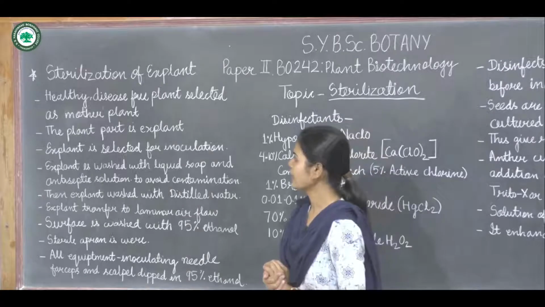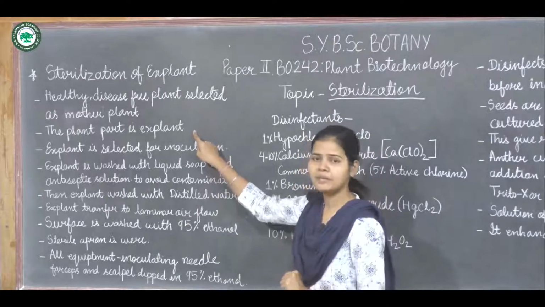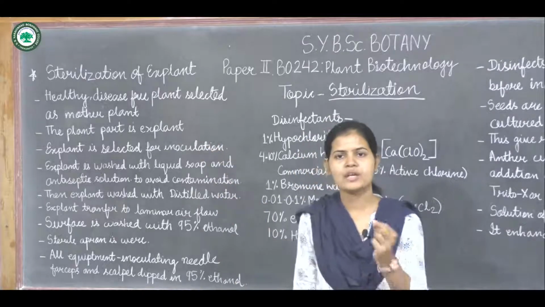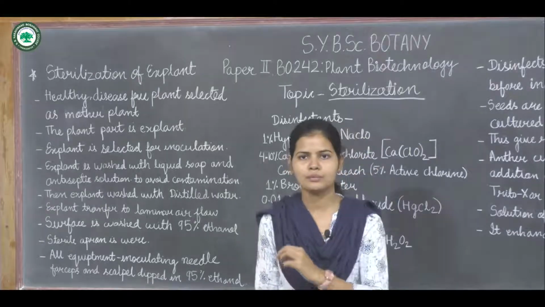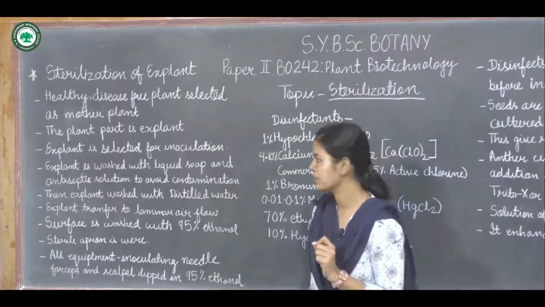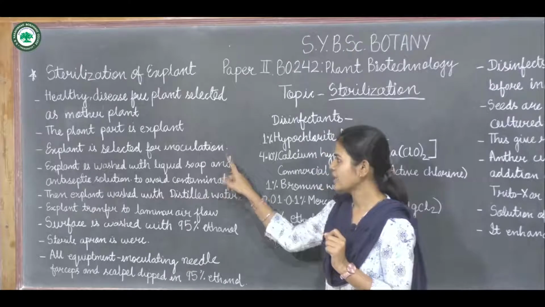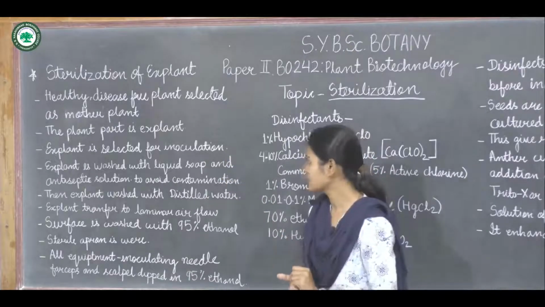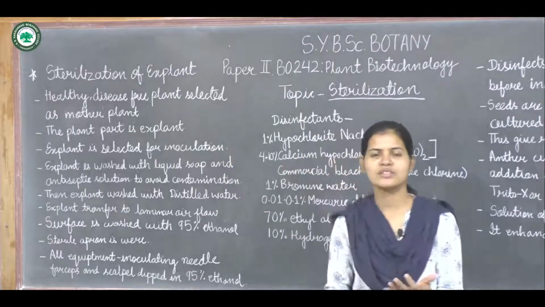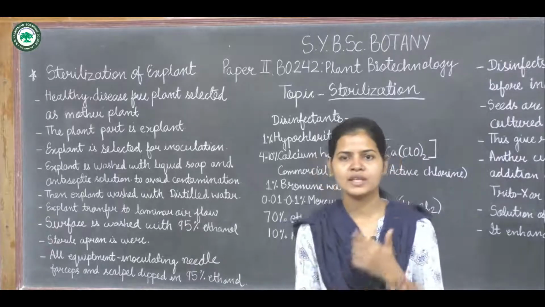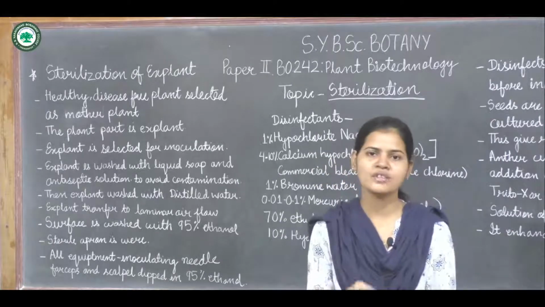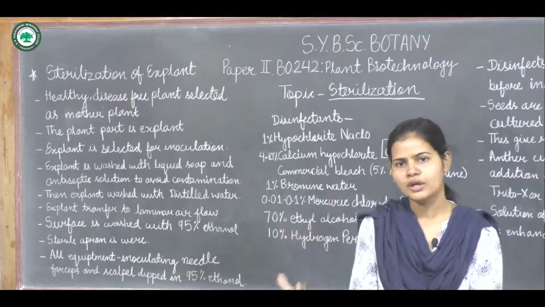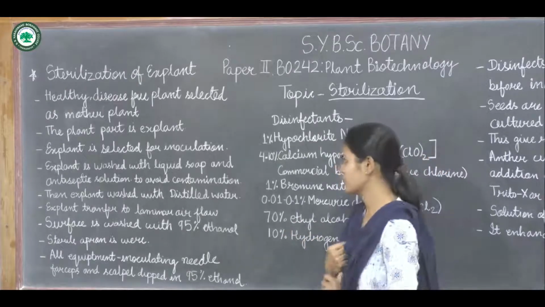The explant is the plant part which we are going to culture or keep on the nutrient media. The explant is selected for inoculation. Inoculation is a process we are going to study later. Inoculation is placing the explant on a nutrient medium.